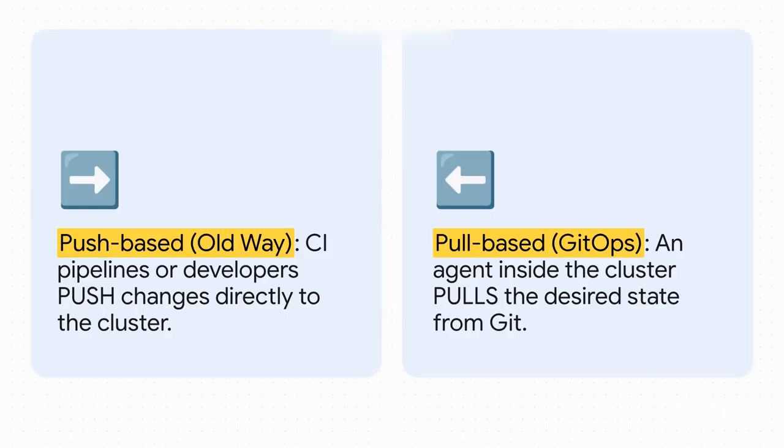Okay, so this is a really fundamental shift in thinking. It's all about moving from a push model to a pull model. In the old way, your CI pipeline, or a developer, would literally push changes directly into the cluster. And there's a huge security problem with that, because it means your CI system needs these super powerful admin-level credentials to your cluster. Yikes. But with GitOps, it's totally different. An automated agent inside the cluster is constantly pulling the desired state from Git. The cluster itself is reaching out. Nothing from the outside gets to just push changes in whenever it wants. It's a game changer for security.